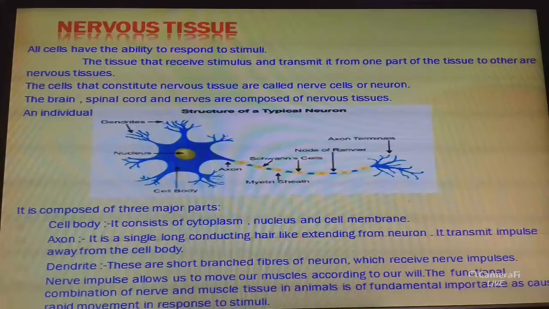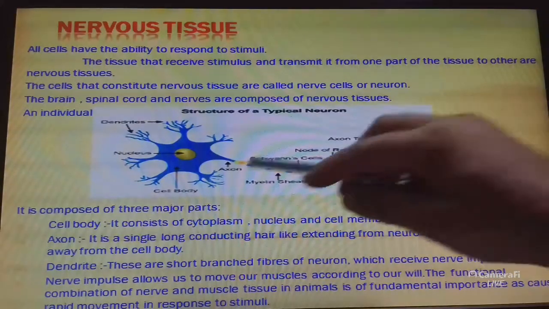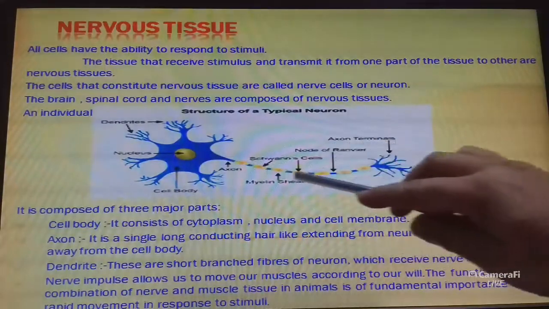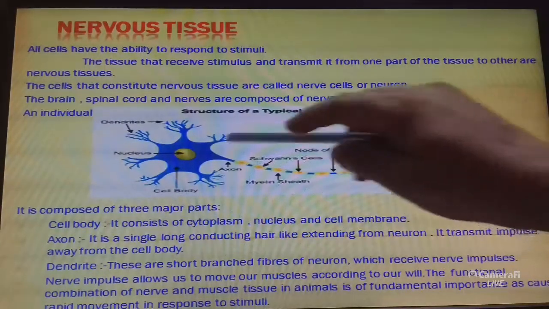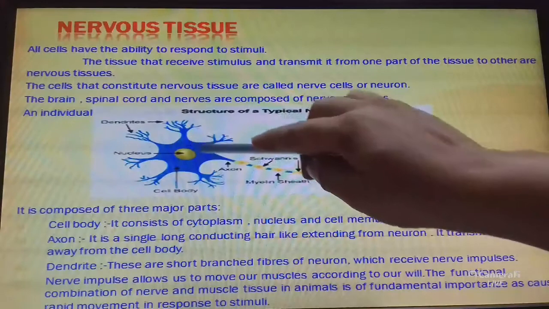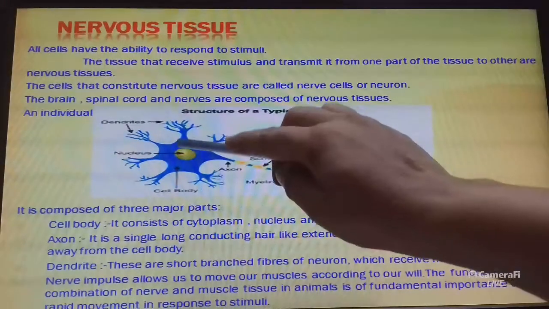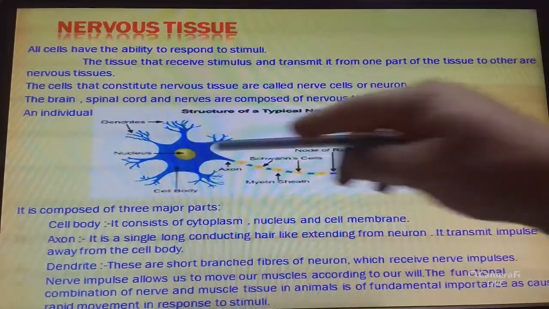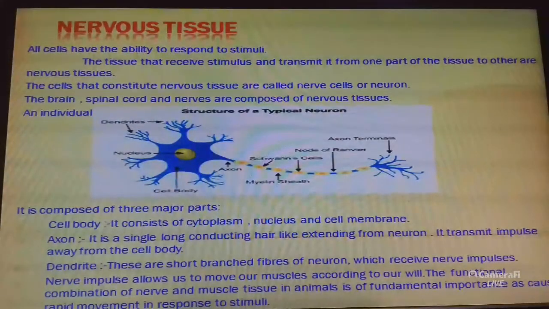The cell body consists of cytoplasm, nucleus and an outer covering, the cell membrane. From the cytoplasm, a long thin hair-like part arises.